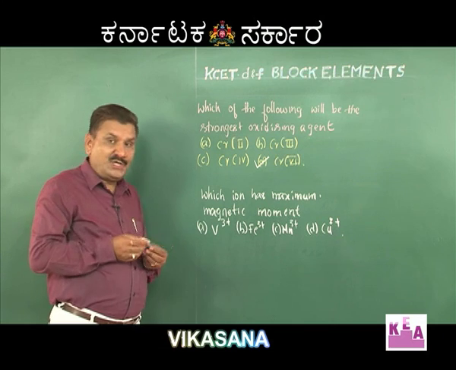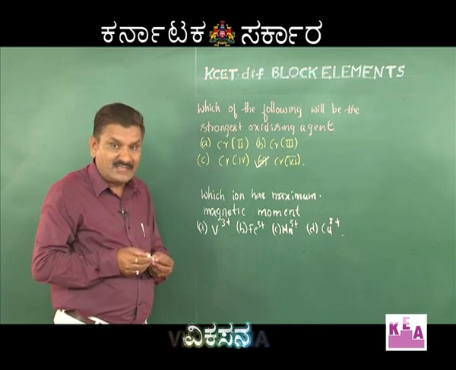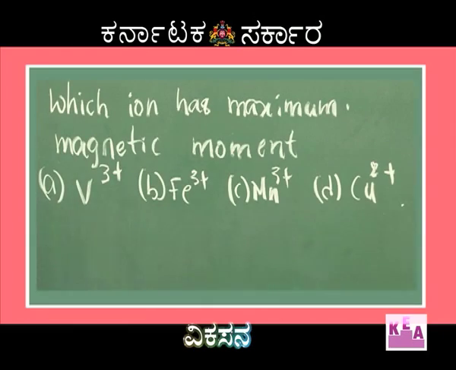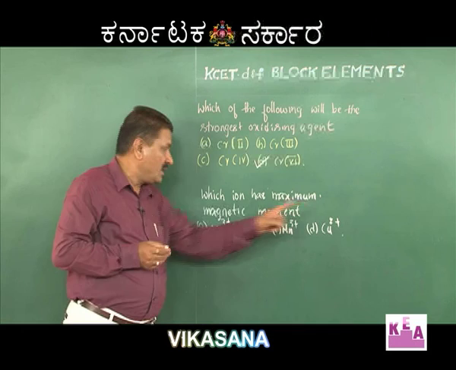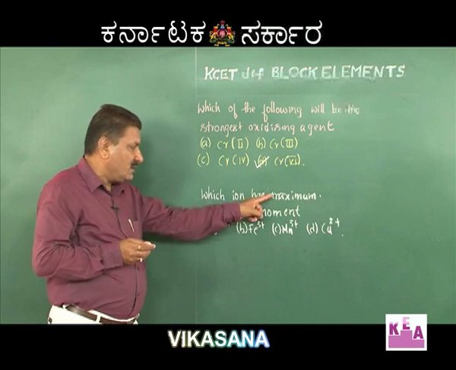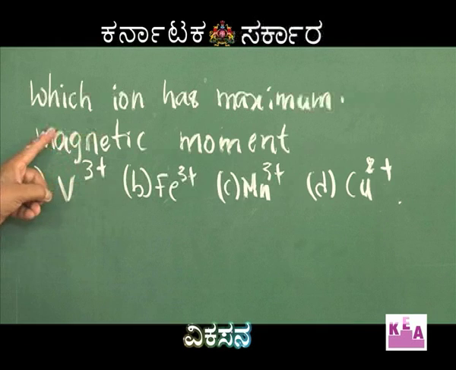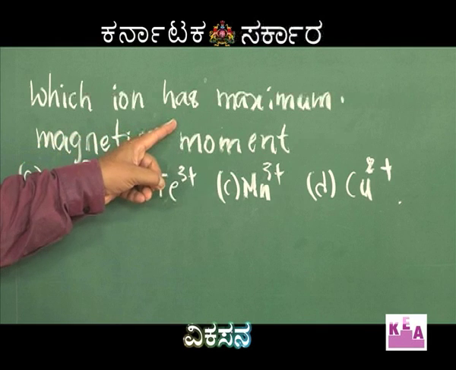Now we'll move to a question related to magnetic properties of transition metals. Which ion has maximum magnetic moment? Option A, vanadium 3 plus. Option B, Fe 3 plus. Option C, Mn 3 plus. Option D, Cu 2 plus. We need to select the ion having maximum magnetic moment.